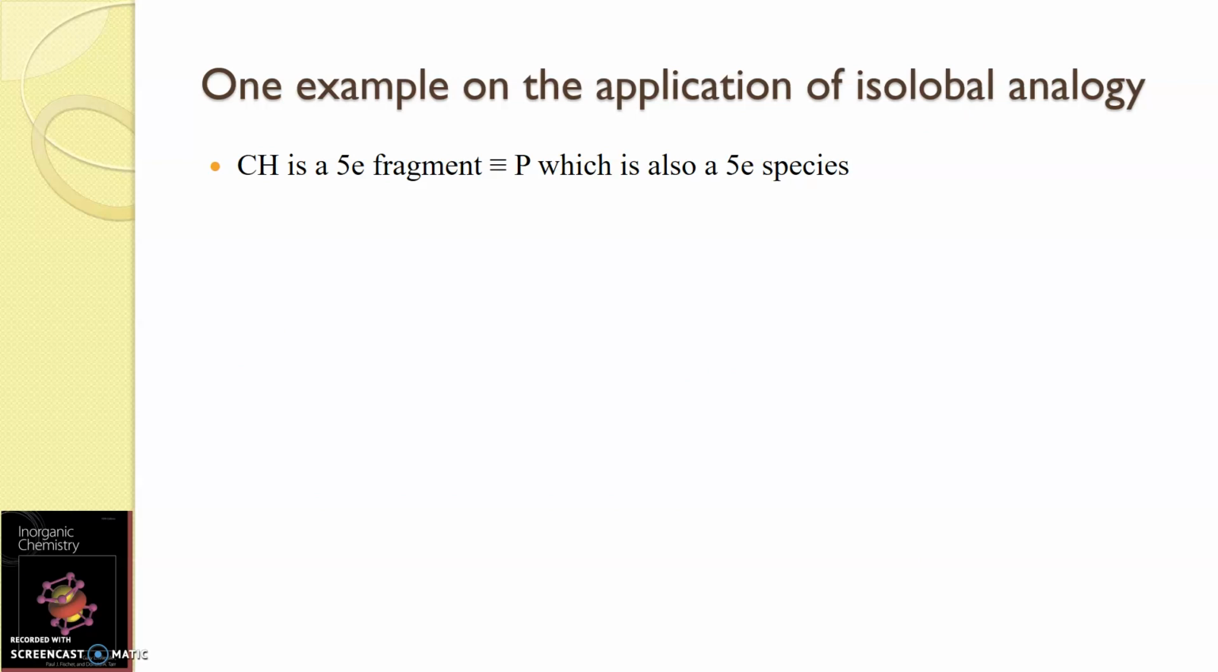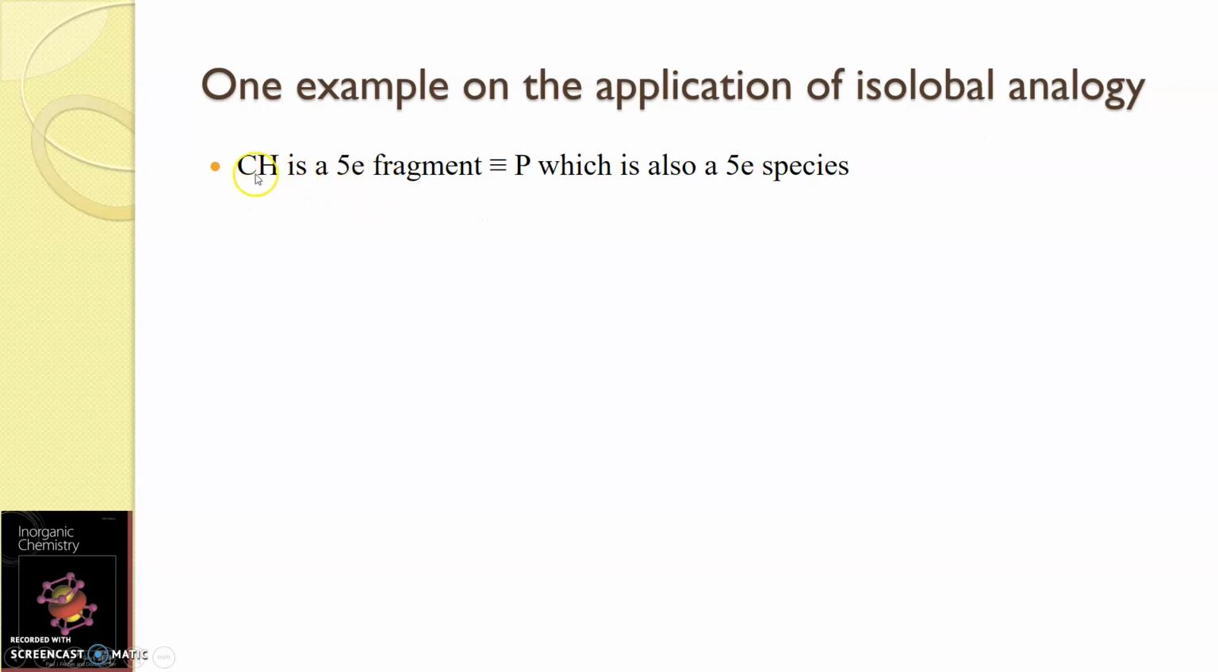See, this isolobal analogy is not only used for electron counting schemes. Sometimes it is also very useful for understanding or synthesizing some new compounds. So we will try to understand it from one example. There are many examples and research papers quoted in different books. You can also follow Gupta and Elias' book for this understanding. We will take up one example for the application of isolobal analogy.